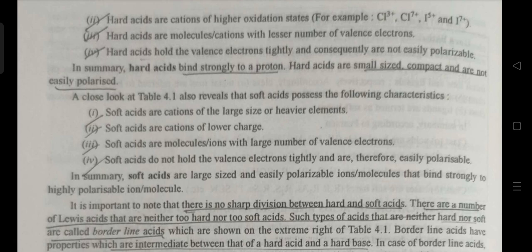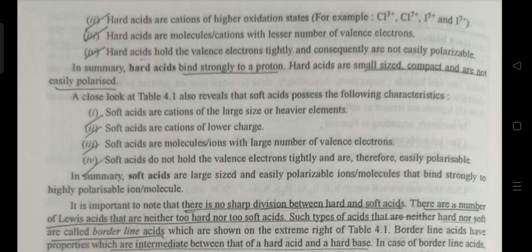Hard acids are molecules or cations with a lesser number of valence electrons. Hard acids hold the valence electrons tightly and consequently are not easily polarizable. In summary, hard acids bind strongly to a proton. Hard acids are small sized, compact and not easily polarizable.